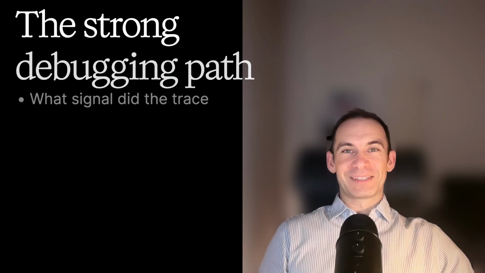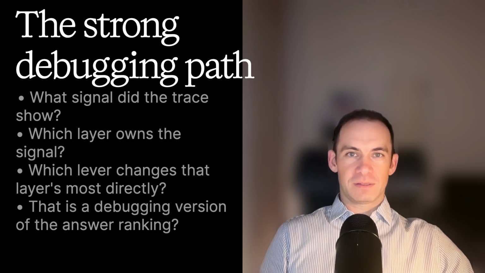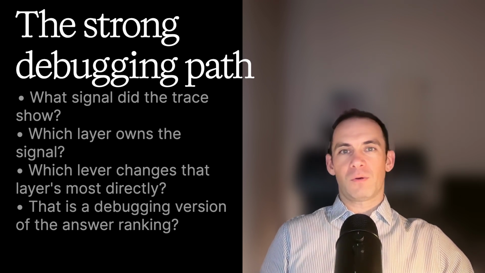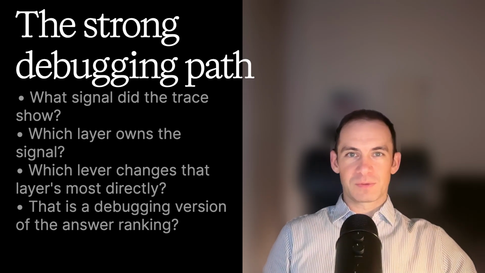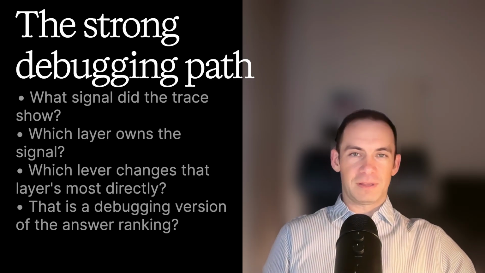So the weak debugging is this: symptom, favorite fix, hope, pray. The strong debugging path is this: signal, layer, lever. What signal did the trace show? Which layer owns the signal? Which lever changes that layer most directly? That is the debugging version of the answer ranking.